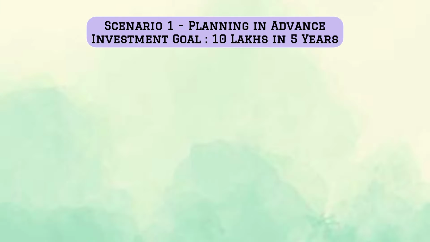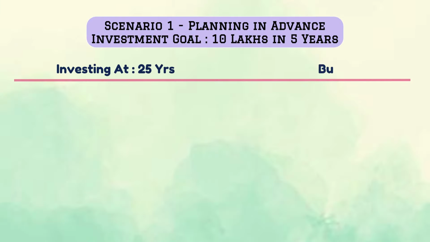In the first scenario, you decide in advance about your purchase of a car. आप 25 की उम्र में नौकरी शुरू करते हो, and you decide at the age of 30 I want to buy a car. So you plan in advance that let me save and invest that amount so that I am able to buy a car at the age of 30.